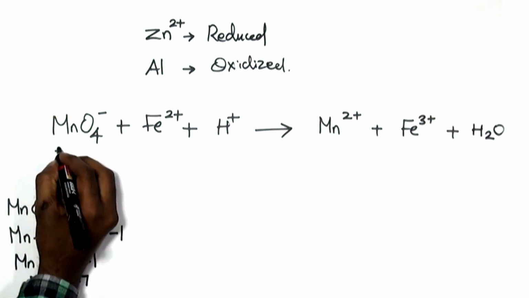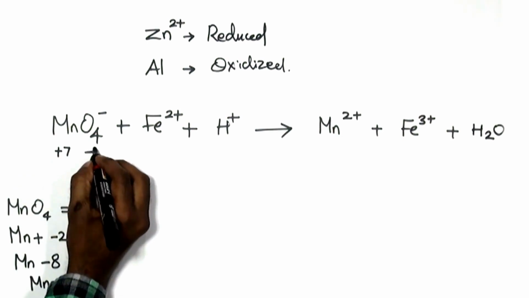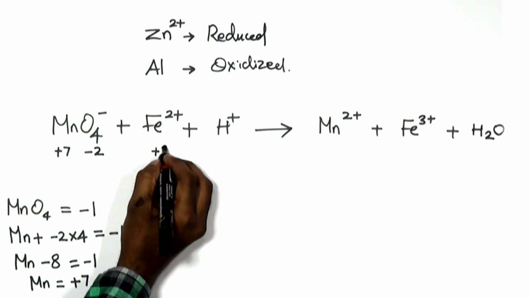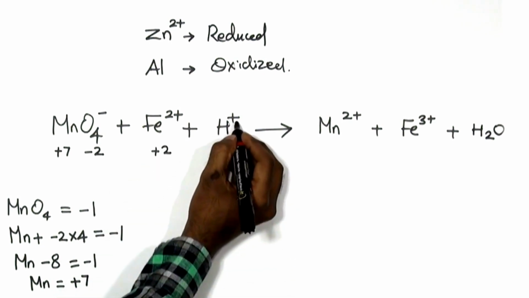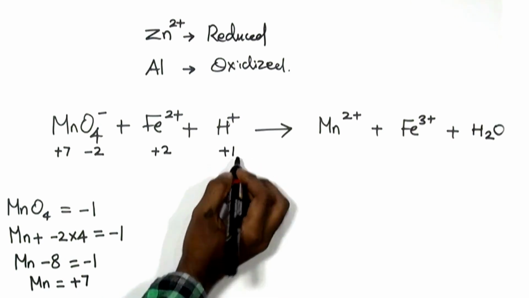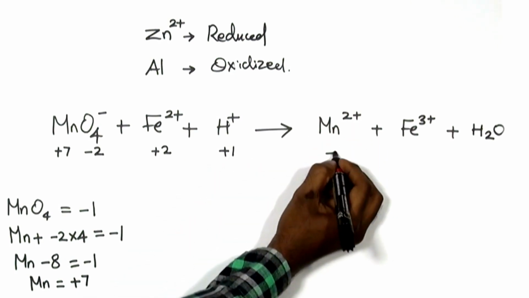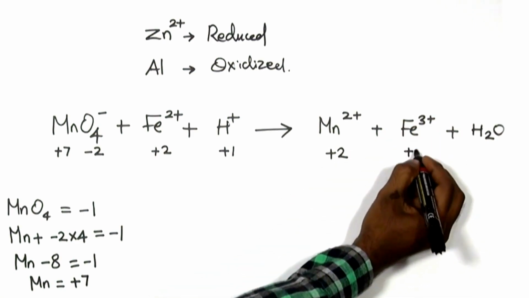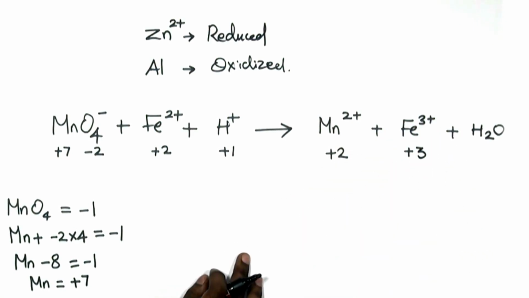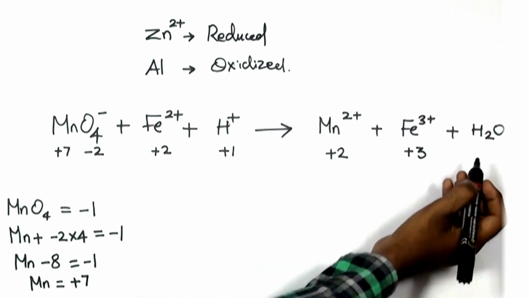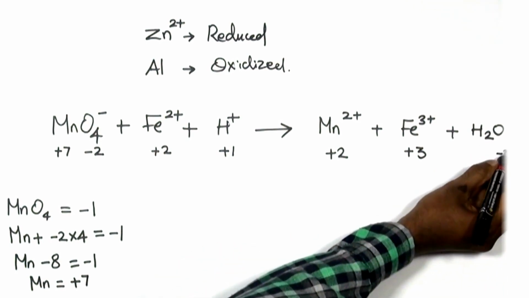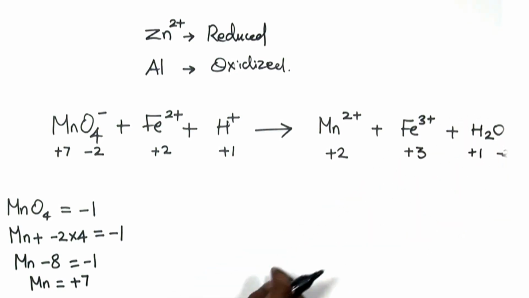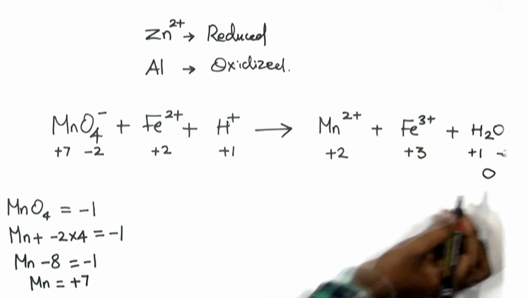The charge of manganese is said to be +7 and the charge of oxygen is going to be -2. And the charge of iron is +2. And hydrogen, as it is mentioned in the superscript, +1. Manganese ion has got +2 and ferric ion it is given as +3. In case of water, we know that oxygen is always having a -2 charge, then hydrogen should be +1, so that the overall charge will become 0.